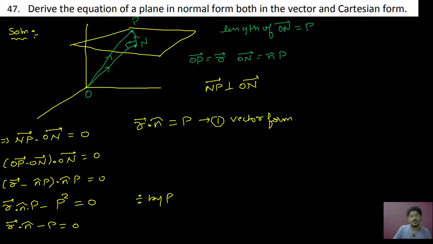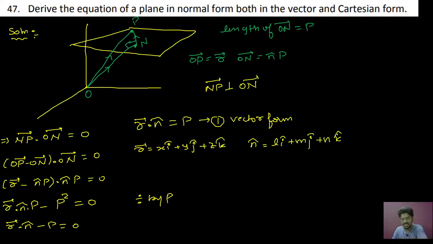Okay. And next you can go for the Cartesian form. In the Cartesian form you write vector R as xi cap plus yj cap plus zk cap, and the n cap vector you can write as li cap plus mj cap plus nk cap, because it is a unit vector.